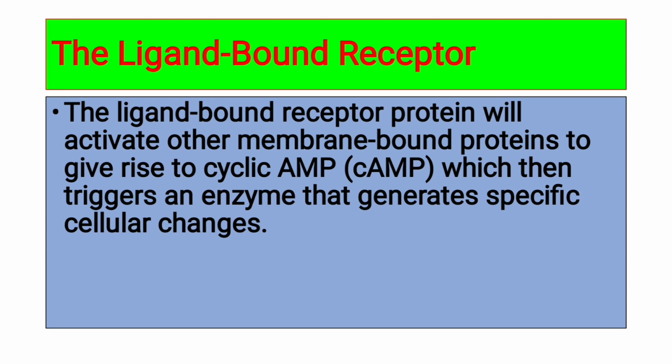The third type of hormone is the ligand bound receptor. The ligand bound receptor protein will activate other membrane bound proteins to give rise to cyclic adenosine monophosphate, which then triggers an enzyme that generates specific cellular changes. These receptor proteins by themselves cannot do anything.